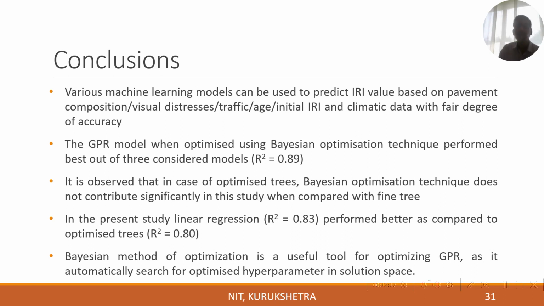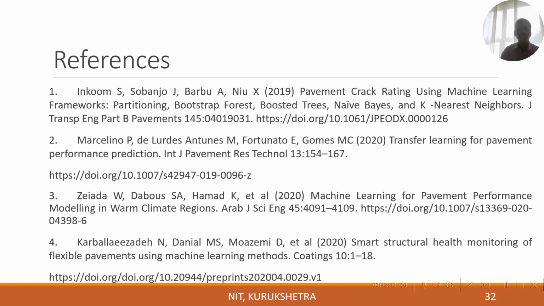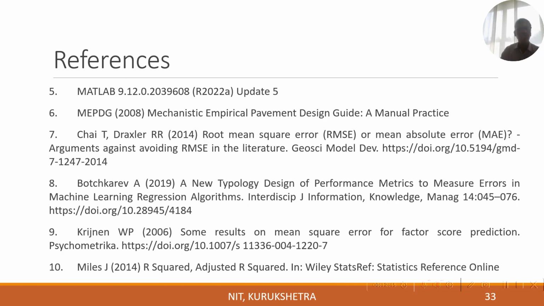In case of optimized tree, Bayesian optimization does not contribute significantly when compared with fine tree. In the present study, linear regression, with R square 0.83, performed better as compared to optimized tree. Bayesian optimization is a useful tool for optimizing GPR as it automatically searches for the optimized hyperparameters in the solution space. These are the references which have been included in the present study.